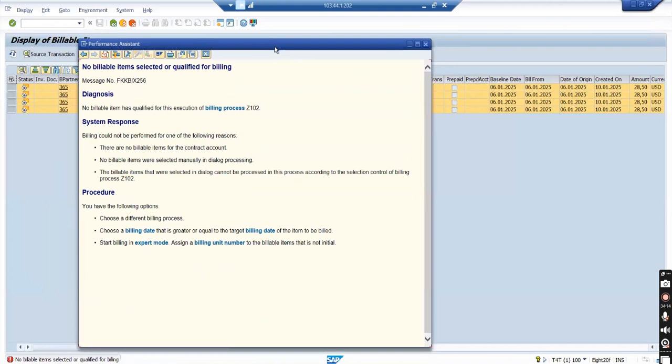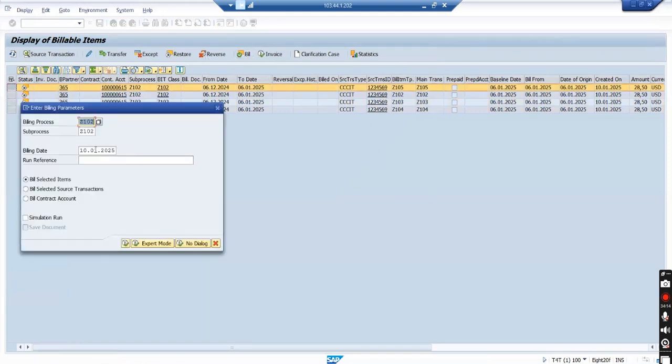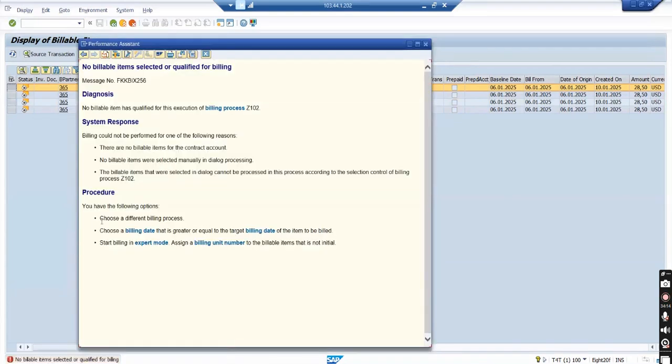Also, what is the meaning of this prepaid checkbox? Billable items will come from CC. Prepaid means wallet. If wallet is maintained, they will send the prepaid bits. And can we try only with one row, only with one item? I think someone was asking the same. Error will come, but.